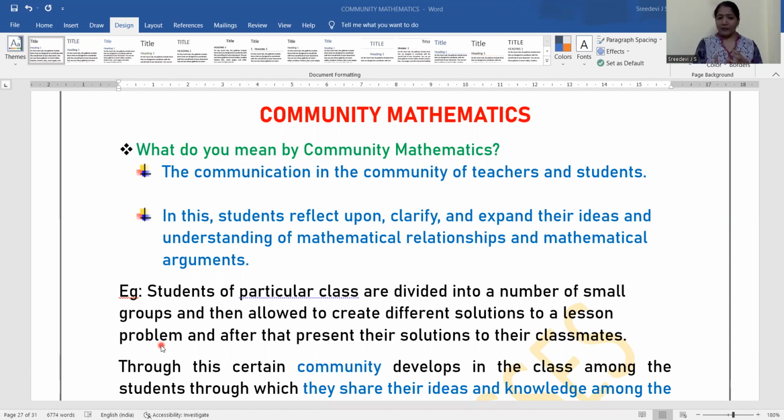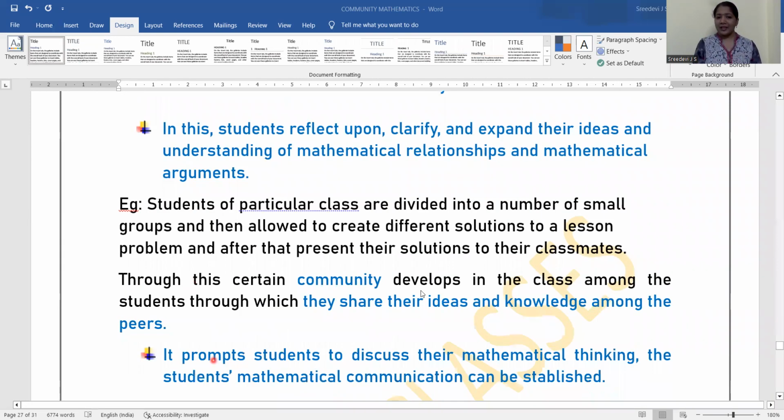So, group discussion: after providing the problem to the students, divide them into groups of a certain number of students, allow them to discuss among themselves and let them come up with their solutions. Through this, a certain community develops in the class among the students, through which they share their ideas and knowledge among the peers. That is the possibility here because of the group work.